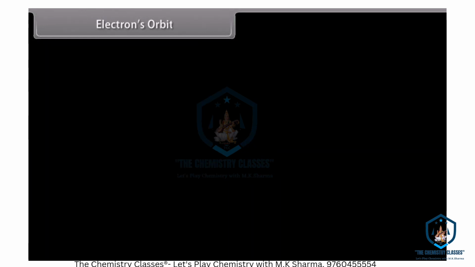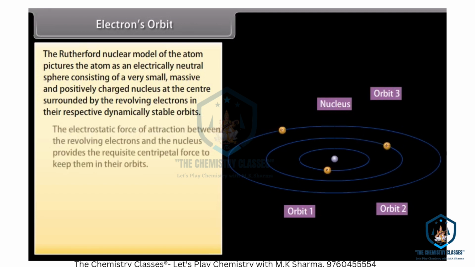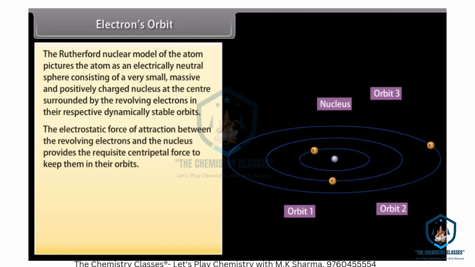Electrons orbit. The Rutherford nuclear model pictures the atom as an electrically neutral sphere consisting of a very small, massive, and positively charged nucleus at the center, surrounded by the revolving electrons in their respective dynamically stable orbits. The electrostatic force of attraction between the revolving electrons and the nucleus provides the requisite centripetal force to keep them in their orbits.